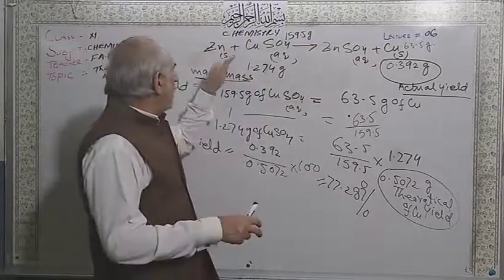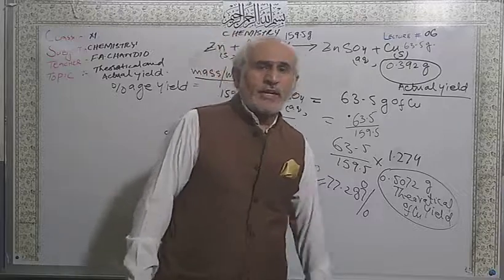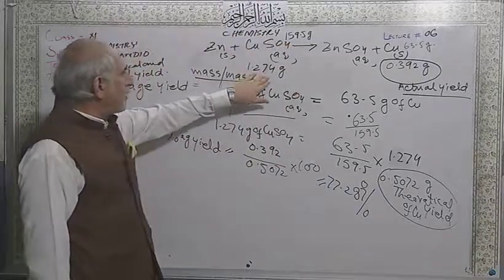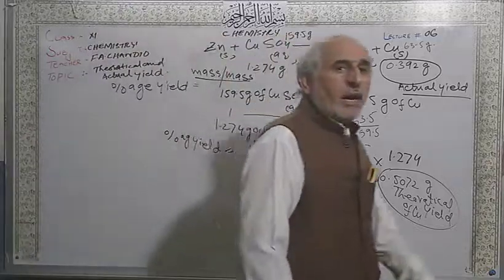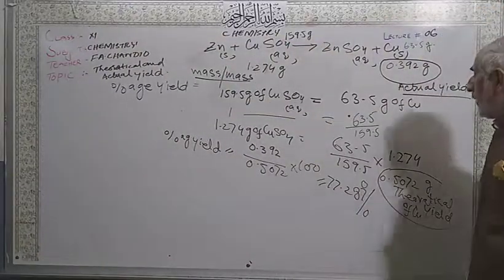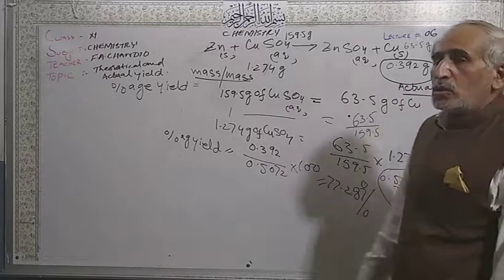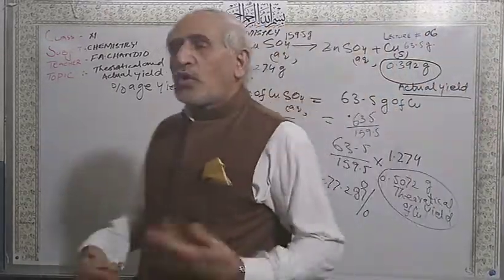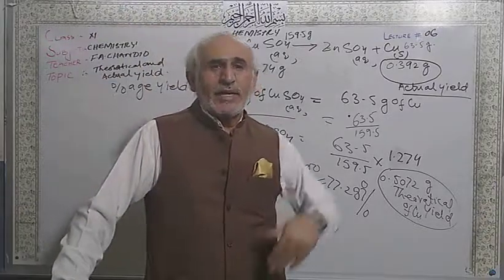But when I mix these chemicals in the laboratory, I put the same amount, 1.727 grams of copper sulfate, and I did the experiment. After doing the experiment, the actual yield comes to 0.392. So this is mostly less than the theoretical yield.